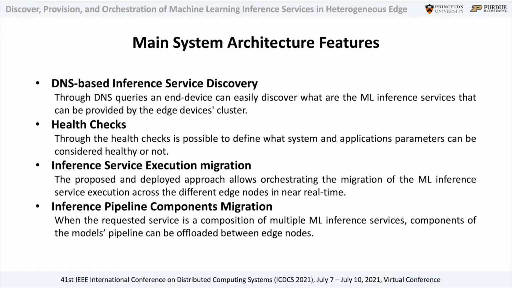And running recurring checks allows us to ensure that the system performs the way it's expected, as well as to orchestrate allocation and provision of the inference request based on the availability of computational resources of the nodes. Then, the inference service execution migration.